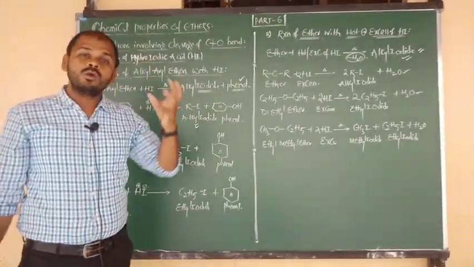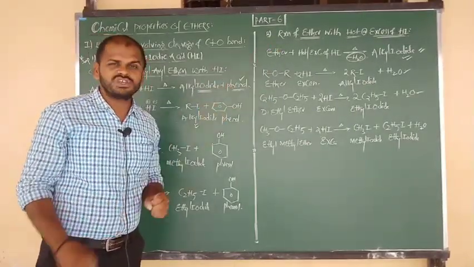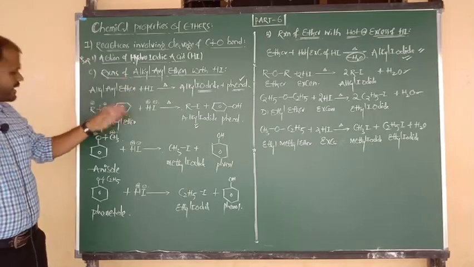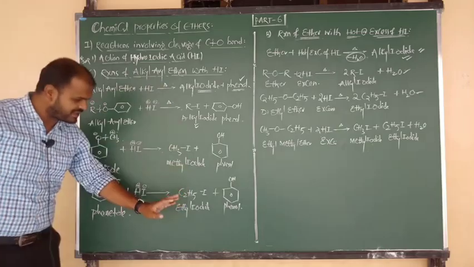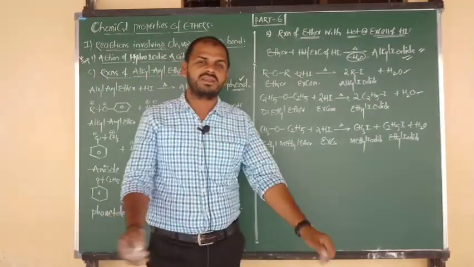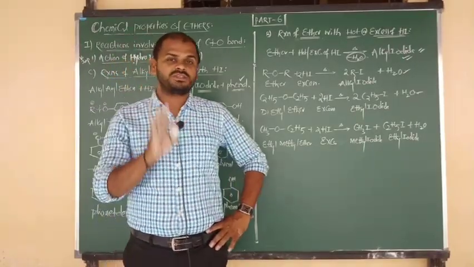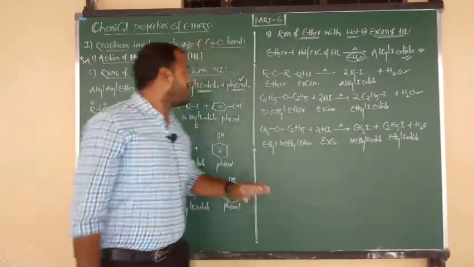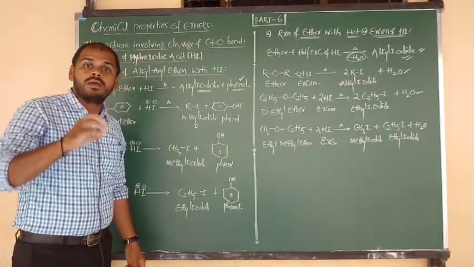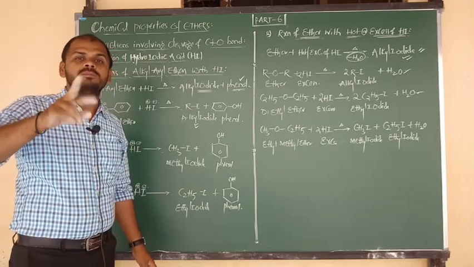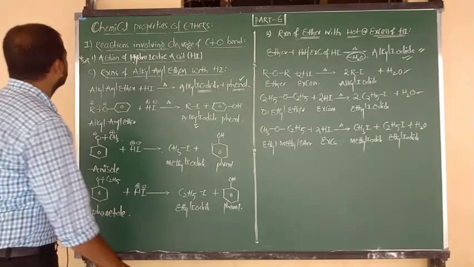Case 1: cold and limited amount of HI. Case 2: hot and excess of HI. And the third case: aryl ethers, or alkyl aryl ethers, on reaction with HI. We have studied three very important cases now. These three cases are very important from the objective point of view. Now, from this action of hydroiodic acid, I want to discuss five very important objective and theory applications. Shall we discuss now?